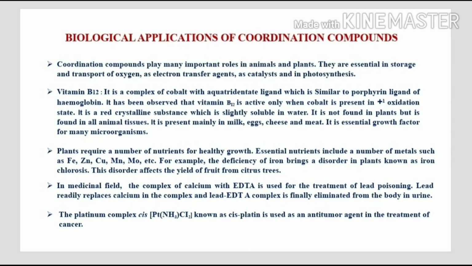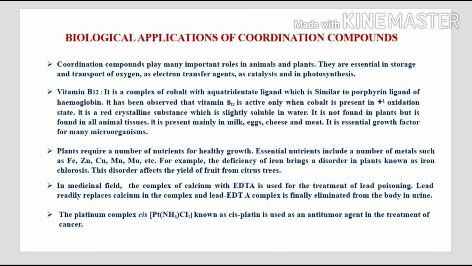And then vitamin B12. Vitamin B12 is a complex of cobalt with a tetradentate ligand, which is similar to the four-binding ligand of hemoglobin. It has been observed that vitamin B12 is active only when cobalt is present in the +1 oxidation state. It is a red crystalline substance which is slightly soluble in water. It is not found in plants but is found in animal tissues, mainly in milk, eggs, cheese and meat. It is an essential growth factor for many microorganisms.